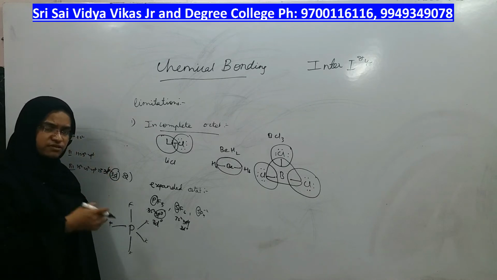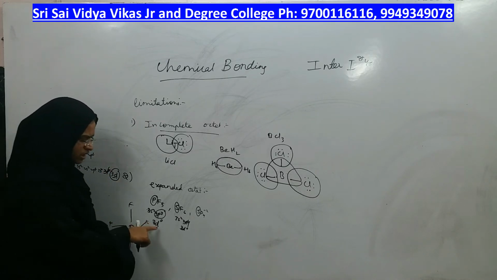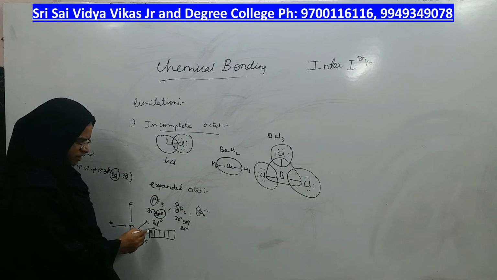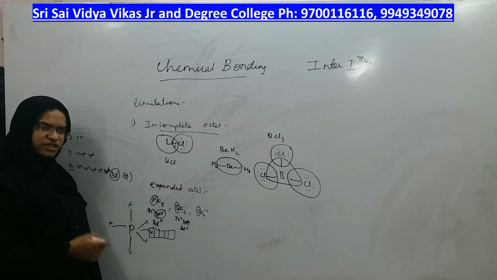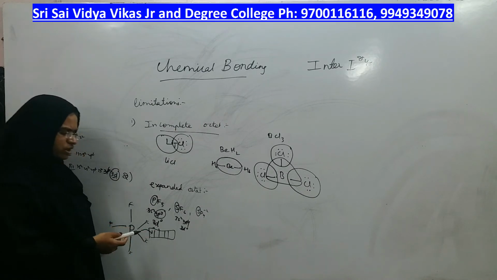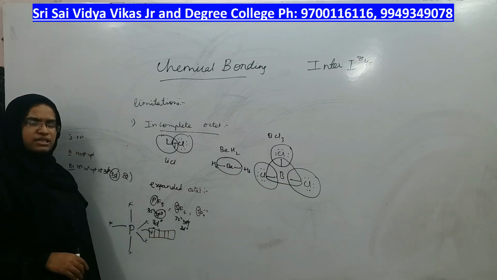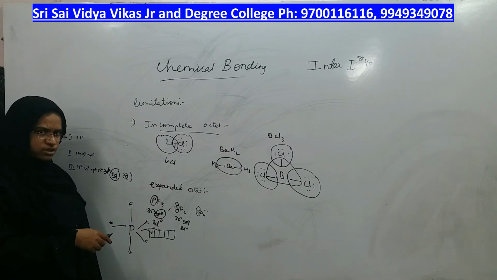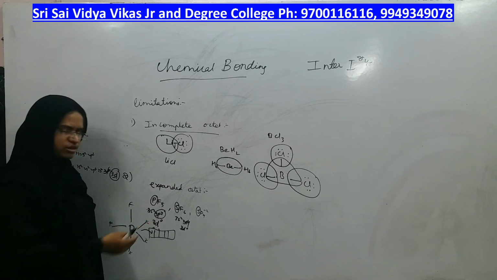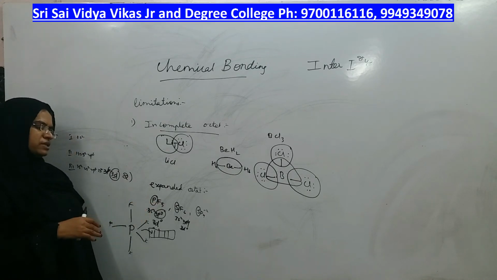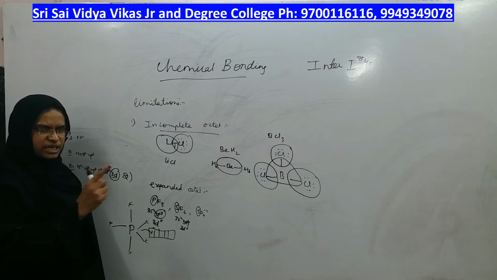Fluorine can give its extra electrons into the empty d orbitals. As the d orbitals are empty, fluorine can give its electrons into them. So by utilizing the empty d orbitals, through hybridization of course, to form bonds in PF5, what happens is the octet is getting expanded.